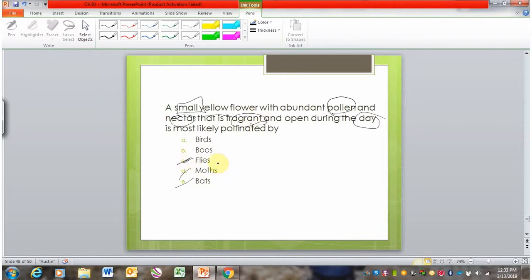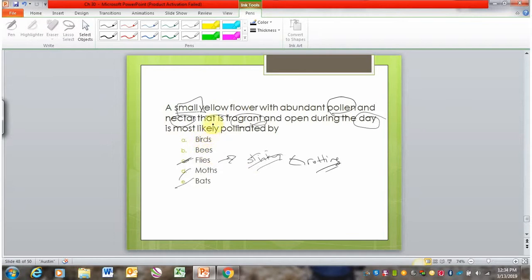Okay. Flies, I didn't mention these earlier, but they are occasionally pollinators. And they are typically pollinating things that are stinky. So they don't go for nectar. Like that isn't something that they eat. They generally go for rotting stuff. So that's why they're attracted to a stinky smell. You do have some flowers that mimic a rotting smell in order to attract the flies, but the flies don't actually eat pollen and nectar. So that's why that wouldn't make sense with this one.